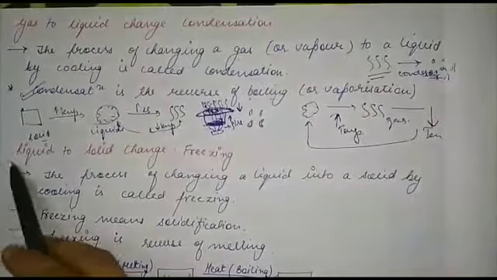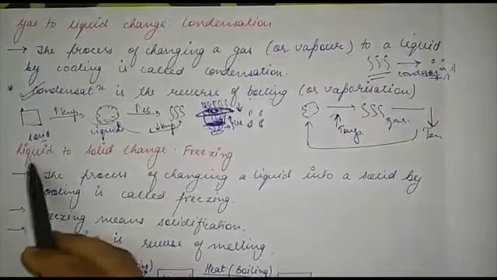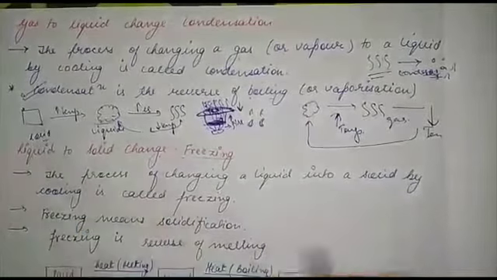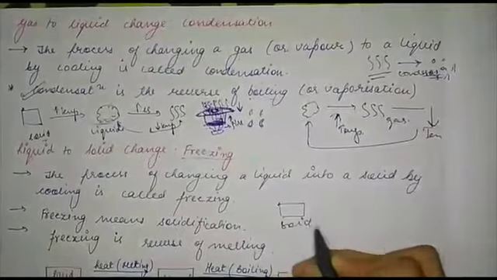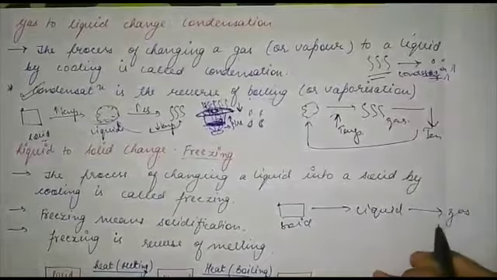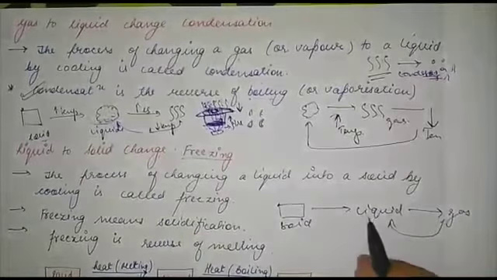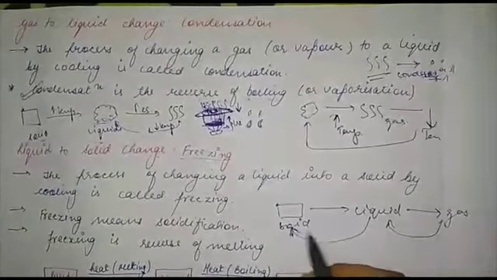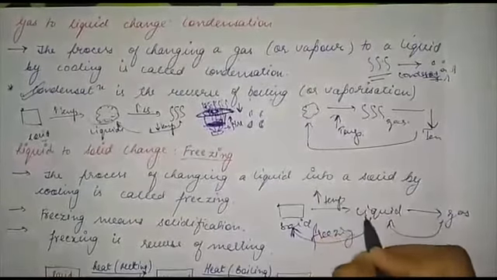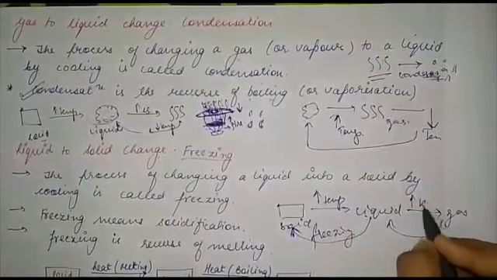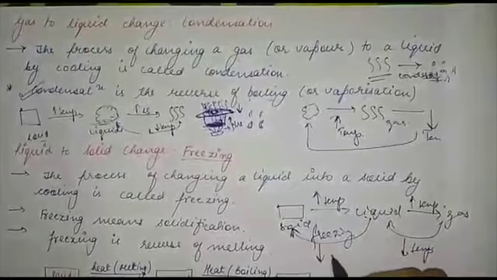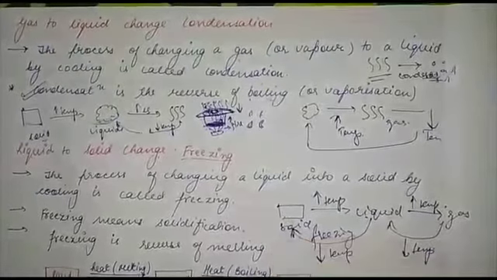Now we'll move to the fourth part, that is liquid to solid change, that is called freezing. So solid to liquid and to gas and then to liquid, we reached till here. Now liquid to solid is called freezing. Here, increase in temperature to reach this part, again increase in temperature to reach gaseous, then decrease in temperature to liquid, and further decrease in temperature to reach solid.